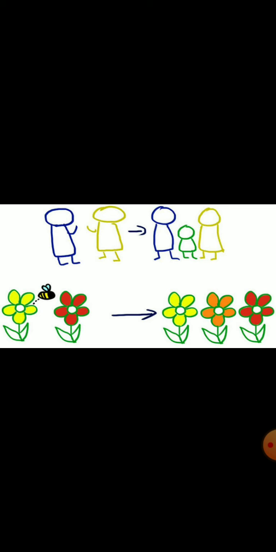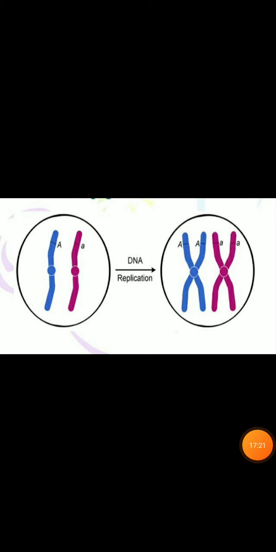Again, similar is alike, having properties nearer or close to the other, and identical means exact. So the two cells which are made are similar, alike, but they are not identical.